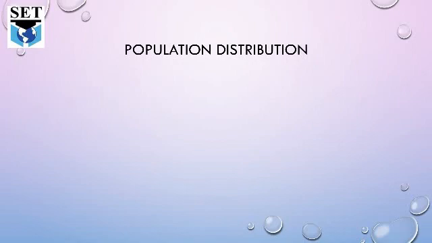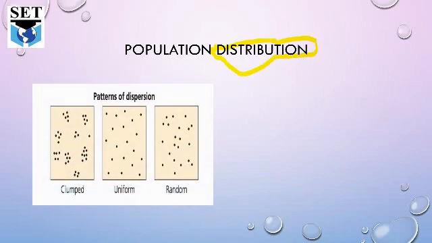Lecture with the word population distribution. What is population distribution? With this word distribution, we can easily identify what distribution means. Can anyone tell me what distribution means? Distribution means to distribute something. From the word distribution, we can easily identify that population distribution means the distribution of people. The pattern in which people are distributed is called population distribution.